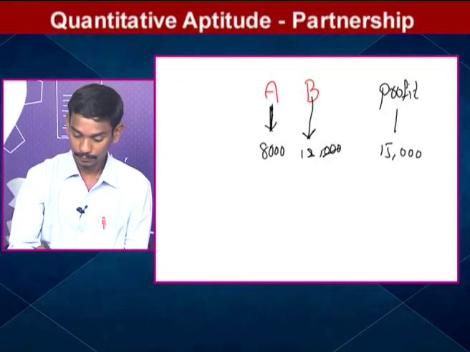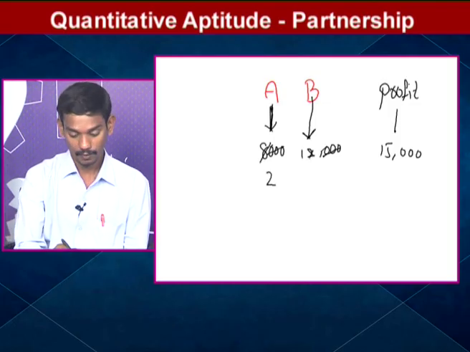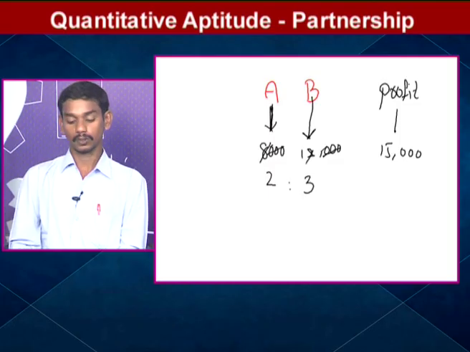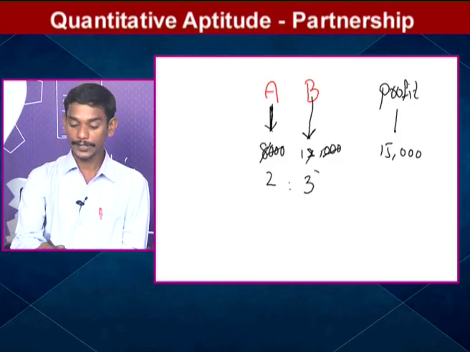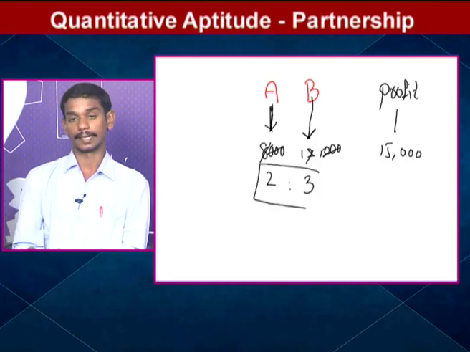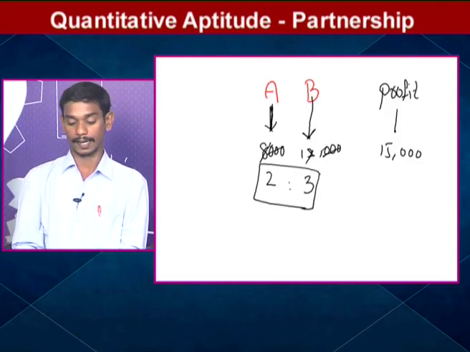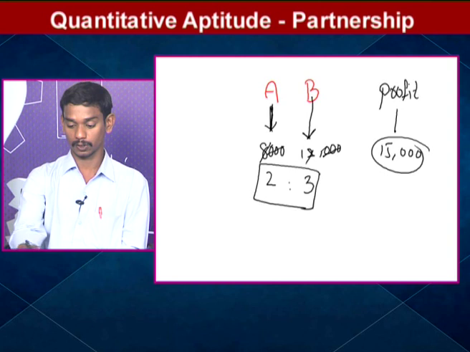So what is the ratio of profit? 3 zeros and here 3 zeros will cancel. 4 2s are 8, 4 3s are 12. So the profit will be distributed among A and B in the ratio of 2:3. The profit 15,000 is distributed among A and B in the ratio of 2:3. So what is A's share in the total profit?